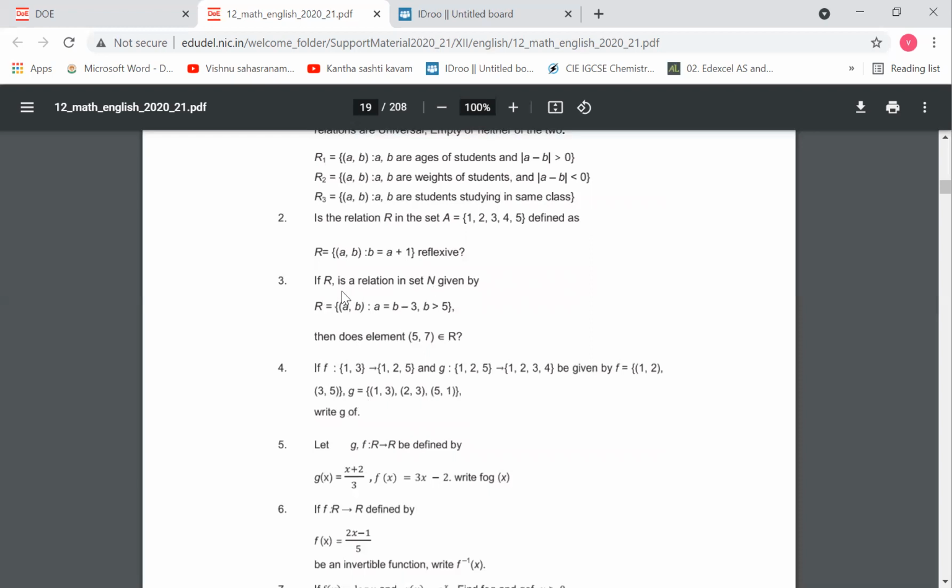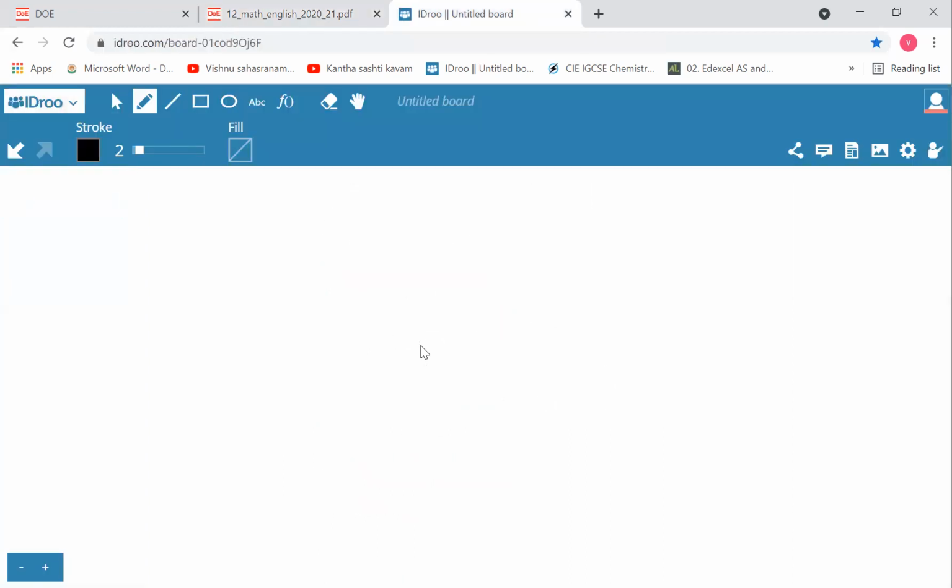Third one: if R is a relation in set N given by R is equal to {(a, b) such that a is equal to b minus 3, b is greater than 5}, then does the element (5, 7) belong to R? Given a is equal to b minus 3, and b is greater than 5.